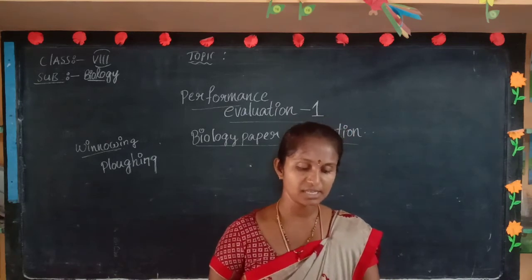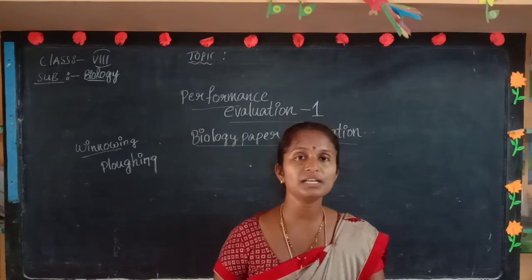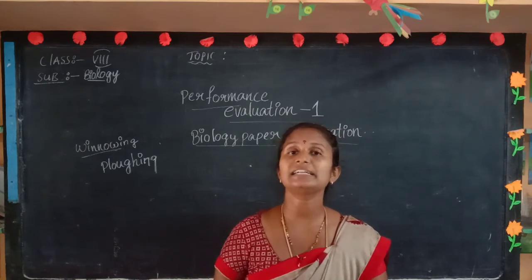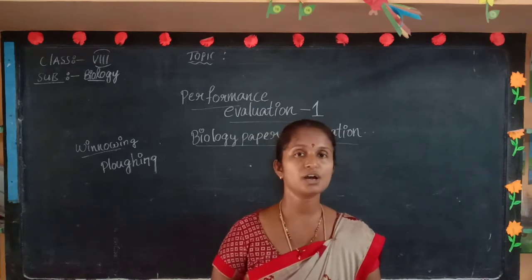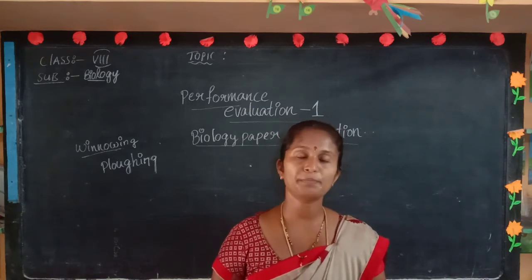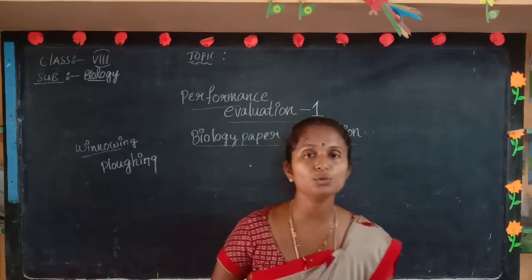Name the chemicals that are used to remove weeds. What is that chemical? The plants which are undesirable and are growing along with the plants of the normal crop are known as weeds. And what is the chemical we are using here?